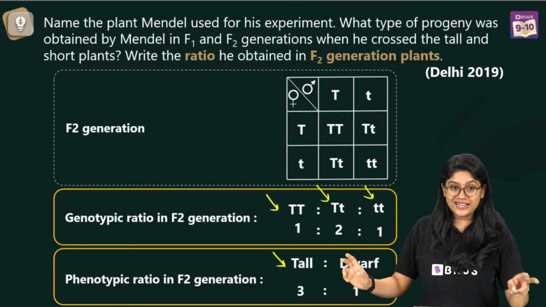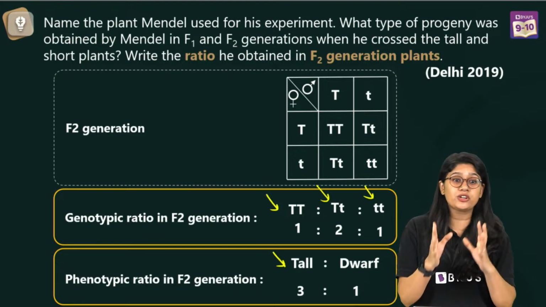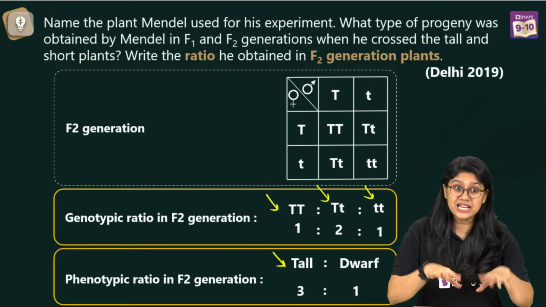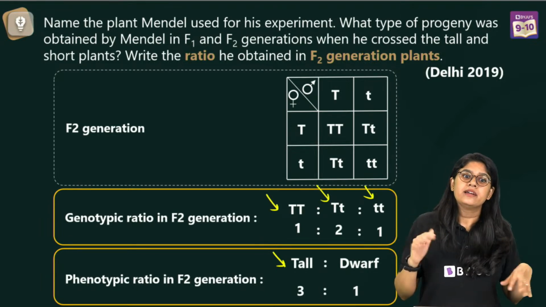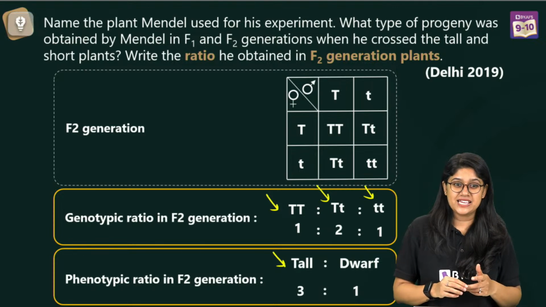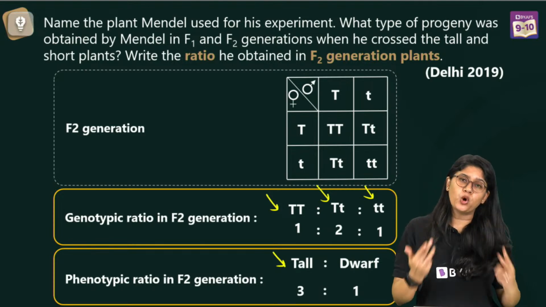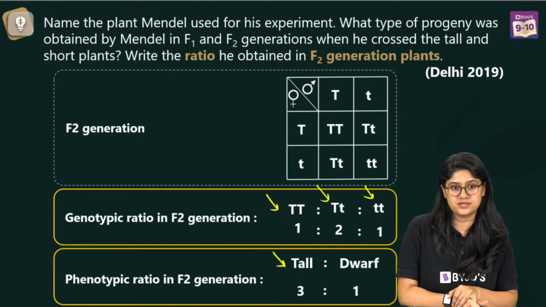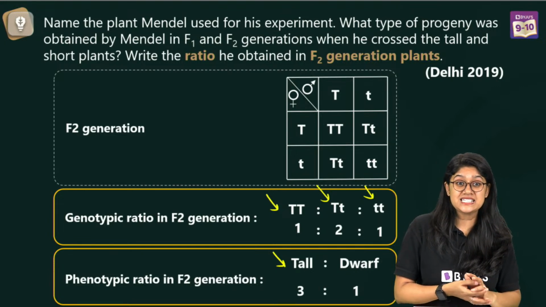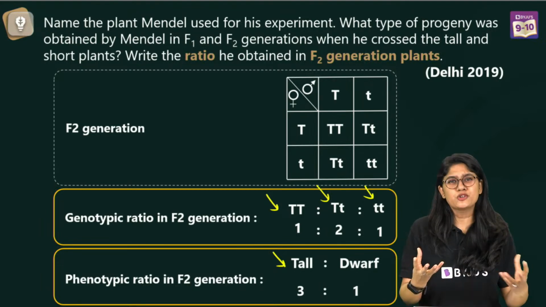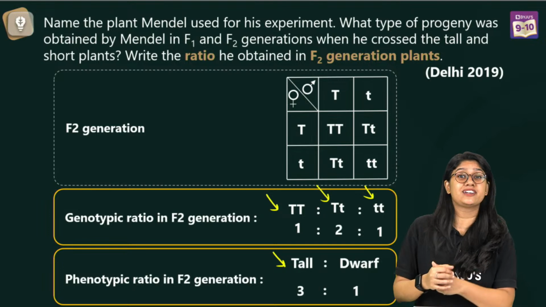Savnath, if the question asks you for the genotype and phenotype, then you have to write both. Okay? If the question hasn't asked anything specific, it's good if you write both. Yes. For the monohybrid cross, both the ratios are important. Genotypic ratio and phenotypic ratio both are important. Yes, these are sufficient for your board examination. This will help you understand what type of questions can come in your exam.